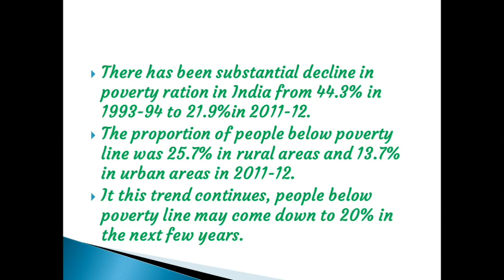The proportion of people below the poverty line was 25.7% in rural areas and 13.7% in urban areas. According to the data of 2011-12, in the rural area, 25.7% of people are living below the poverty line, and in the urban area, 13.7% of people are living below the poverty line.